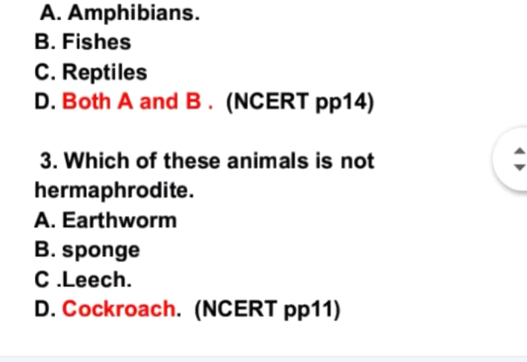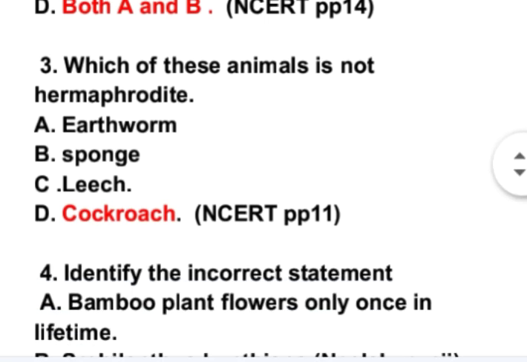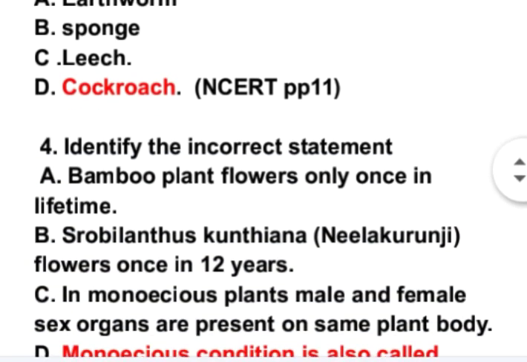Next is which of these animals is not hermaphrodite? The options given are earthworm, sponge, leech, and cockroach. Out of these, earthworm, sponge, and leech are hermaphrodite. Hermaphrodite means the male and female sex organs are present in the same animal. Whereas cockroach is not hermaphrodite, the male and females are different in cockroach. Therefore, the correct option is D.